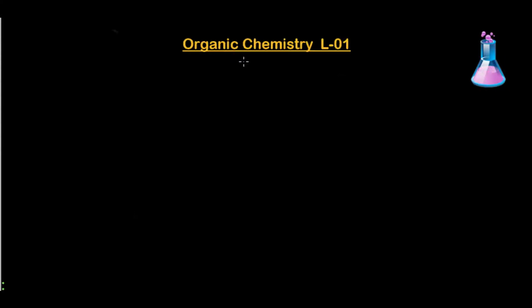So what is an organic substance? It is basically made up of carbon. More specifically, it is made up of hydrocarbon. Whenever a compound contains hydrocarbon, we call it an organic substance.